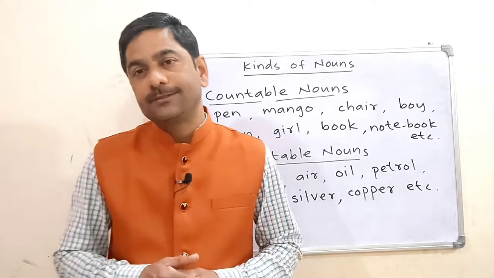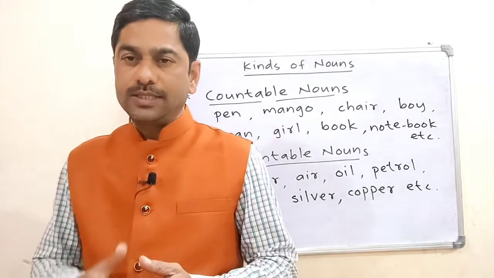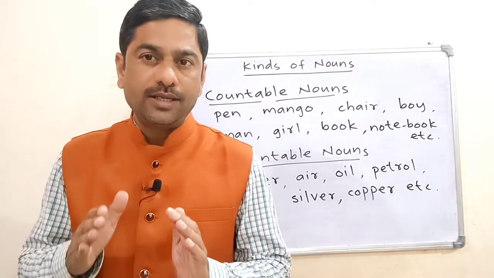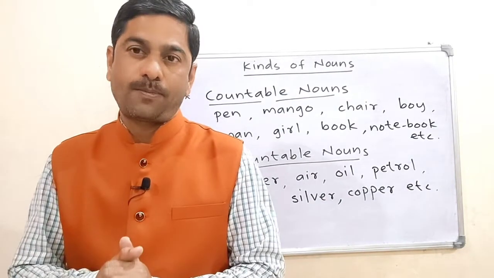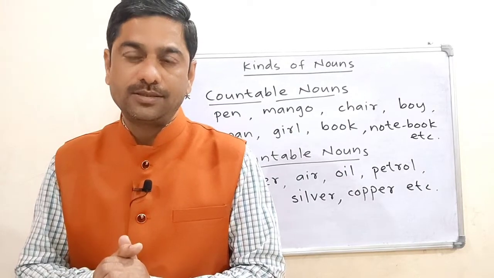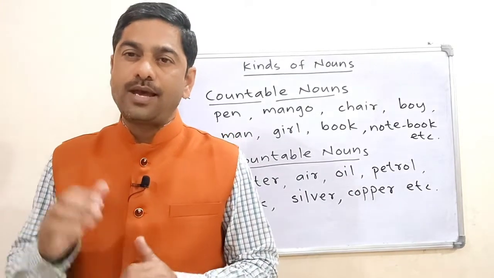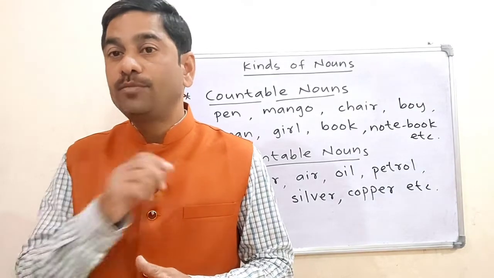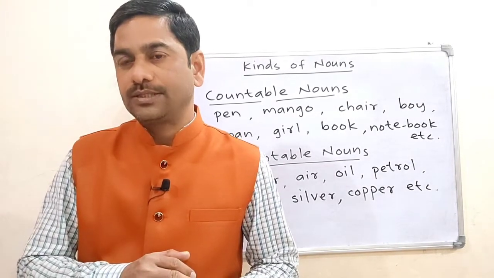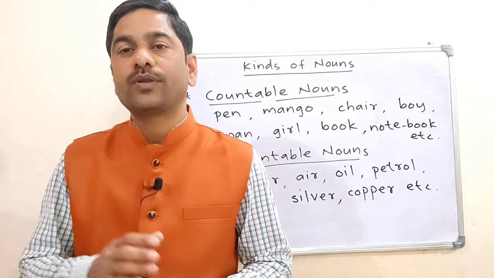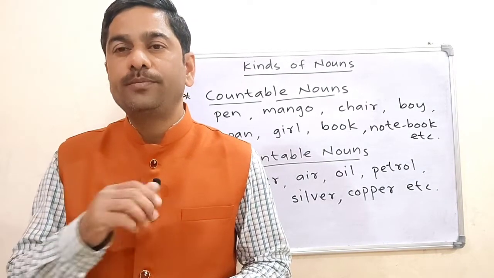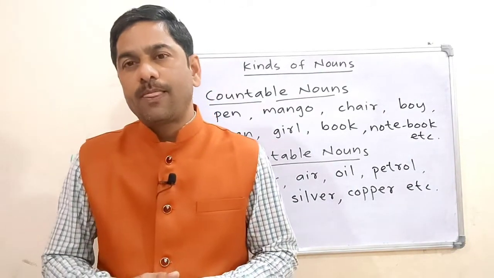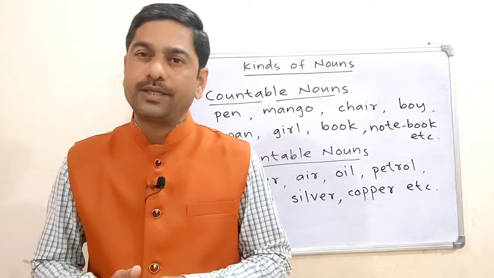After that we studied collective nouns, which are also part of common nouns. Collective nouns are the names given to a group of persons, places or things. For example, an army of soldiers, or a team of players, right? Again, a group of people, a crowd of people. So all these are examples of collective nouns.